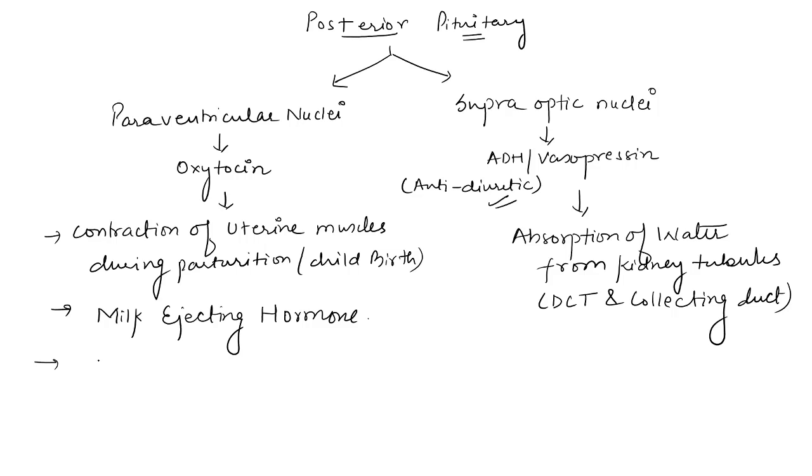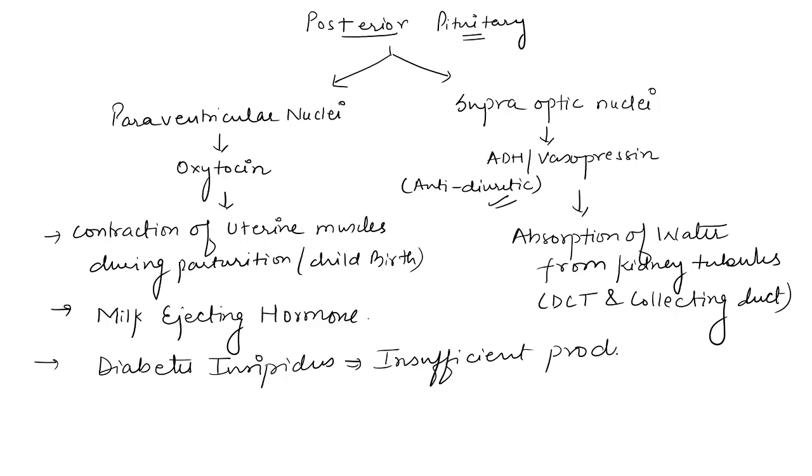Deficiency of ADH causes a condition called diabetes insipidus. It is caused by insufficient production of ADH.